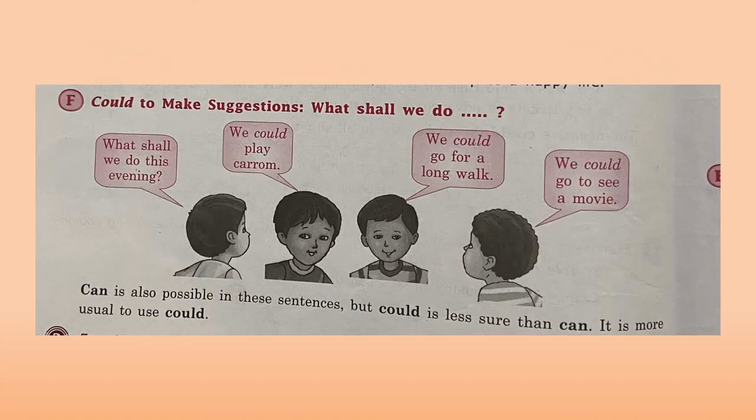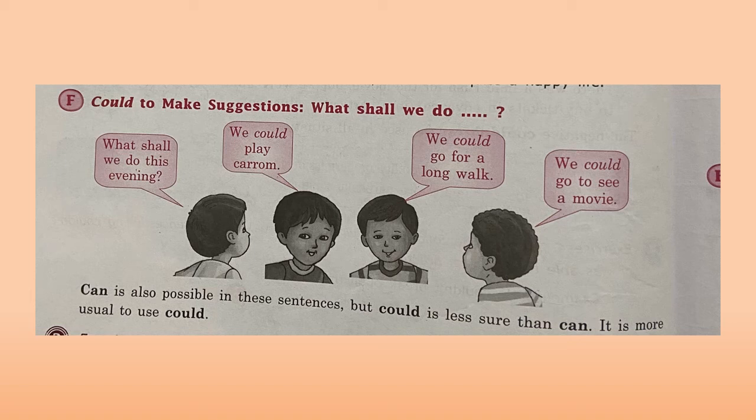By now we came to know that could is used to ask permission in a very polite manner. Could is used to show ability of the past, general ability of the past, and could is also used to make suggestions. In this picture we can see there are 4 boys.